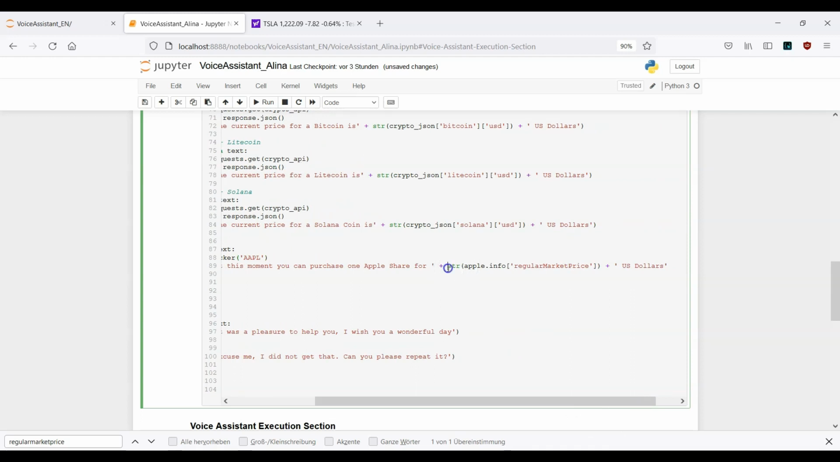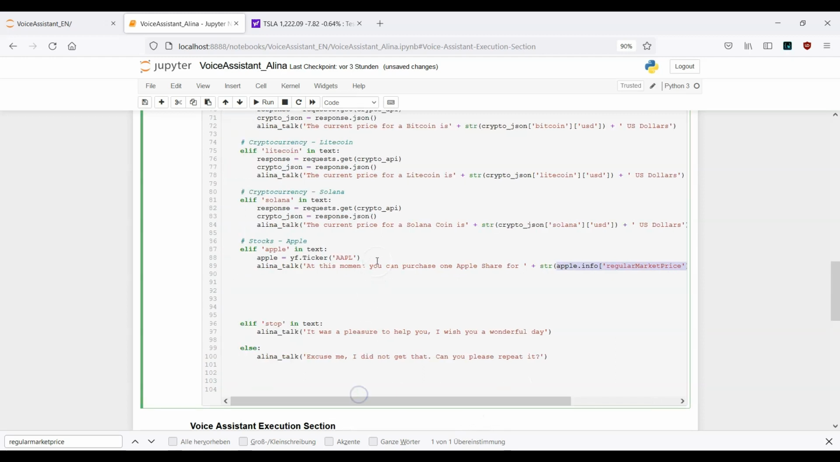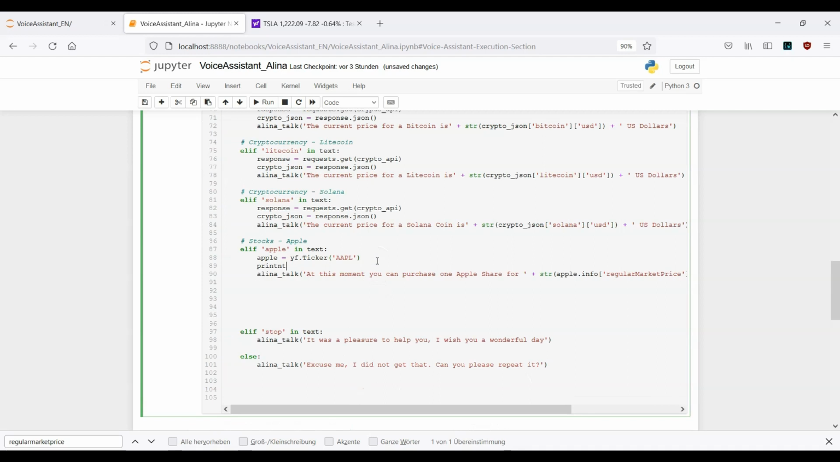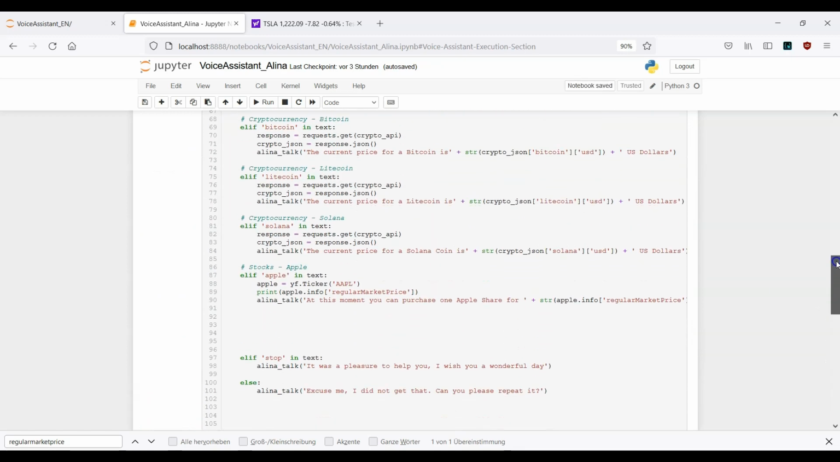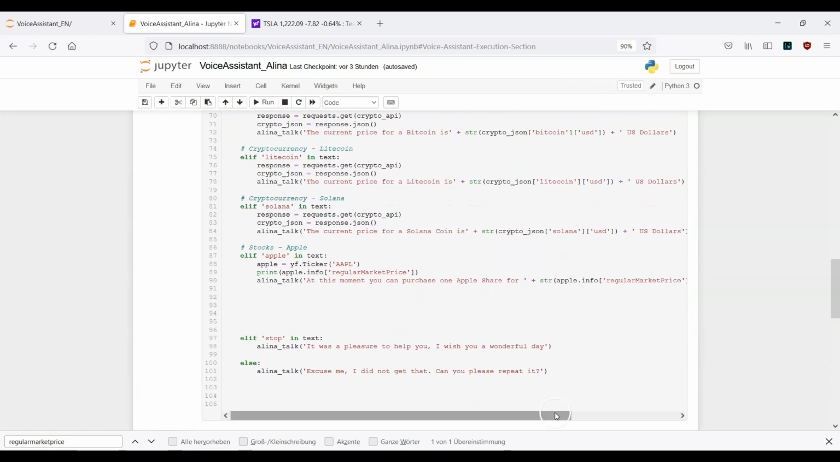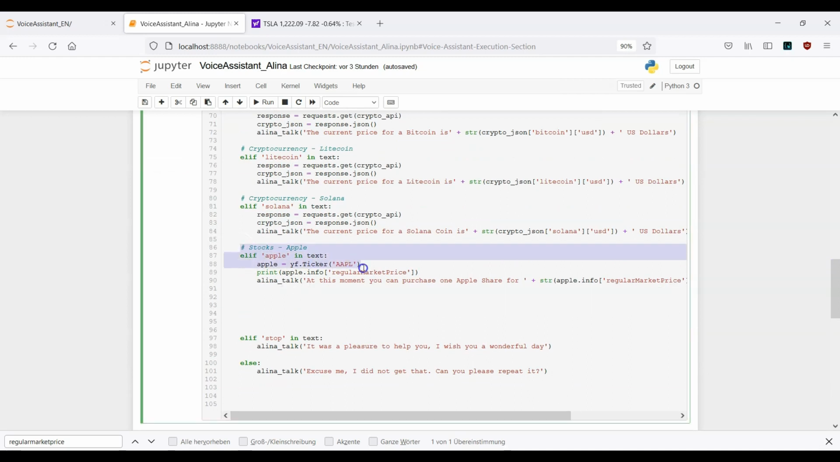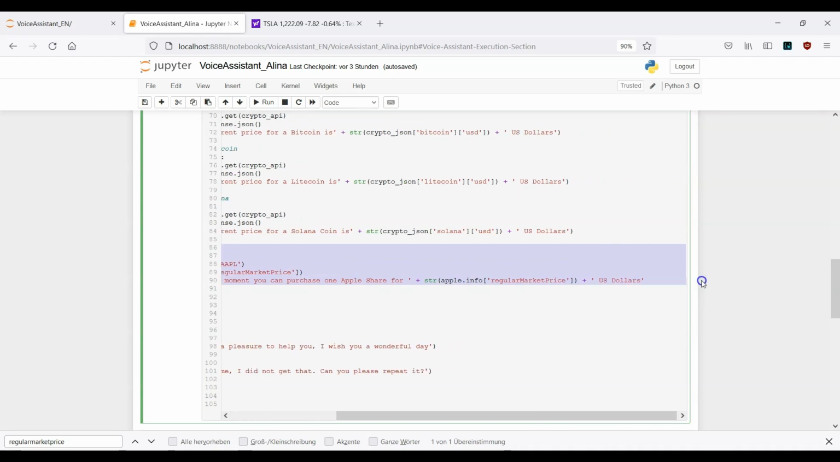Okay, so let me just go ahead. Let's see if this works. This should actually work because we have done this already. So copy that one. And here we want to print this out. Okay, this is it, because this is the same as what we have done so far in this example. Okay, so now this should be fine. This was the example for Apple. Okay, and now we need to proceed with Facebook and with Tesla.